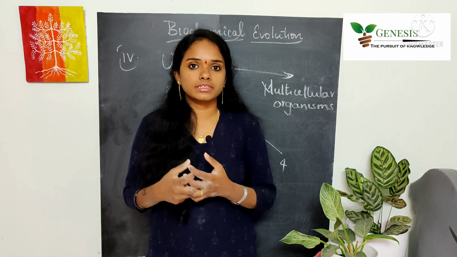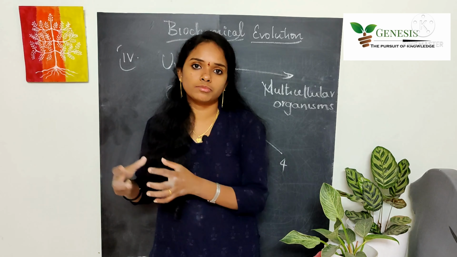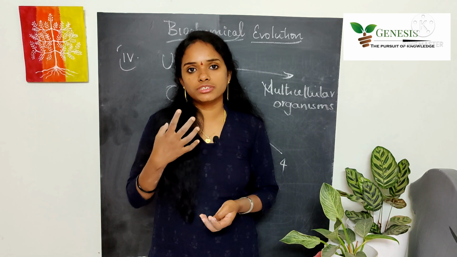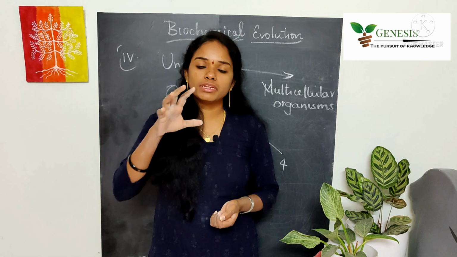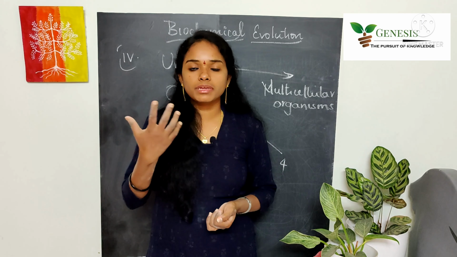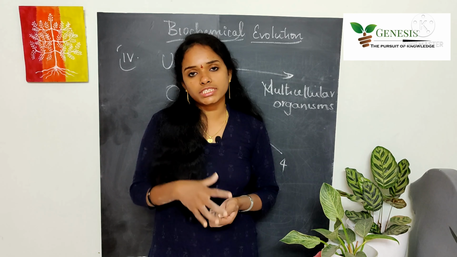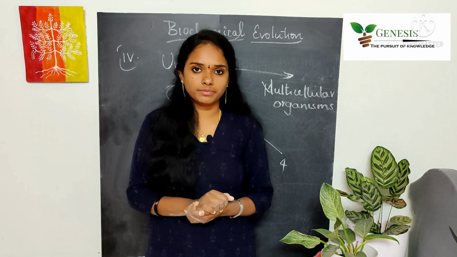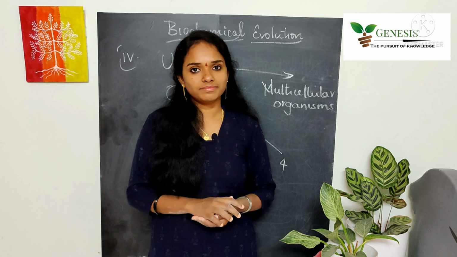So by carrying certain different characters, different kinds of multicellular organisms might have started forming. One which can show resistance will be naturally selected by the natural selection mechanism, and it will be continued for the next generation. So this way, the evolution process will be continued. Hope you all understand. Thank you.